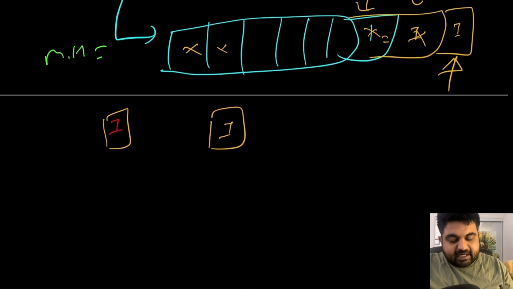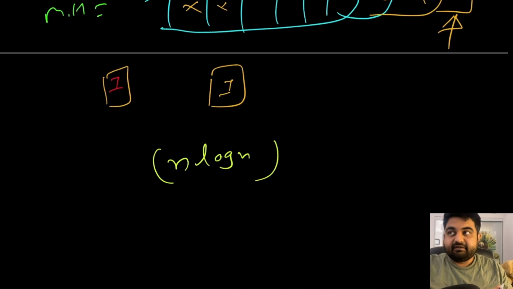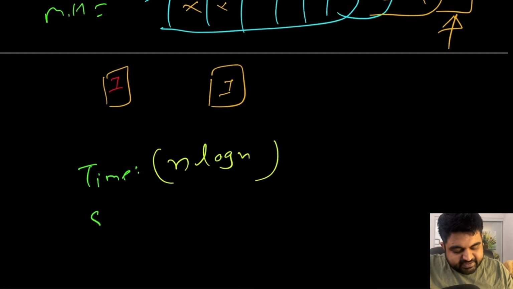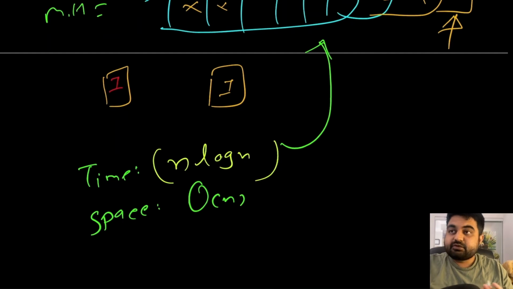So once we implement the heap, this problem is very simple, and we know that insertion inside the heap takes log n time, and we will have to do it for n given inputs. So it's going to take n log n to store all the values and complete this problem. This is going to be the time complexity. The space complexity is going to be big O of n, because we will have to create a new heap to store all of these values. There is no way around that, but still this is a very good time and space complexity. Now let's quickly see the coding solution for this one.